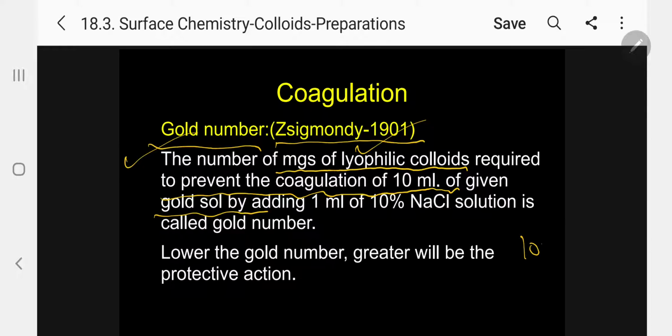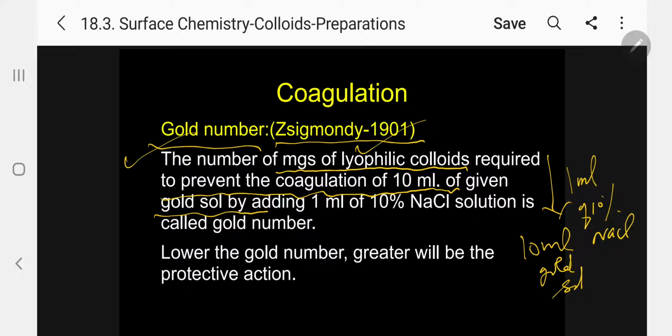So we have 10 ml gold sol, kindly follow, and by adding 1 ml of 10% sodium chloride solution. So when I add 1 ml of 10% sodium chloride solution to 10 ml of gold sol, then this will be getting precipitated. Kindly follow. Gold sol will be precipitated.